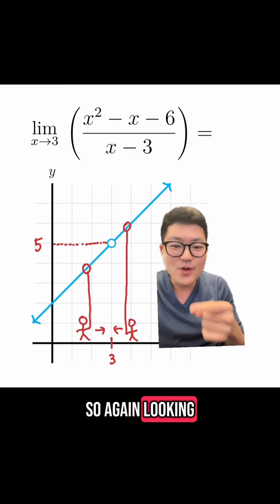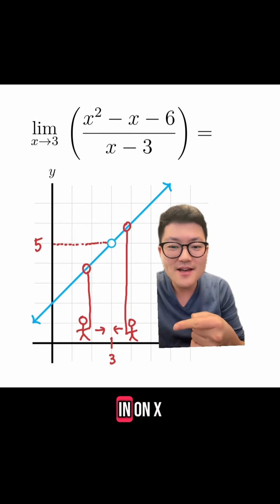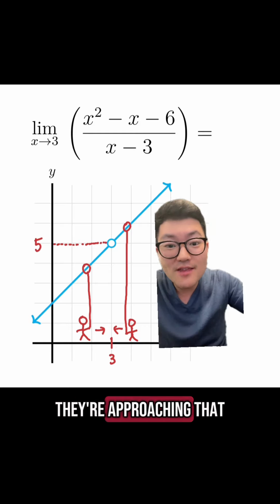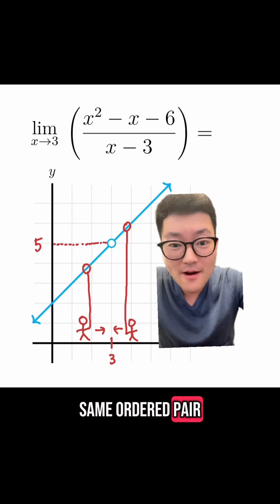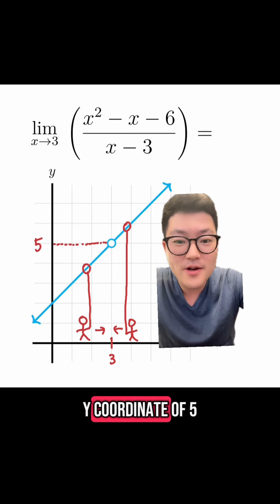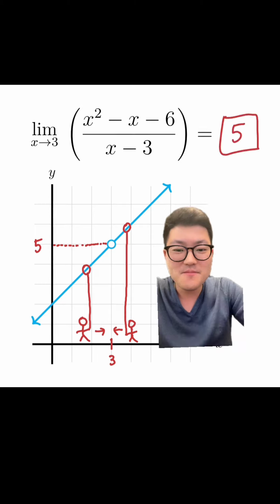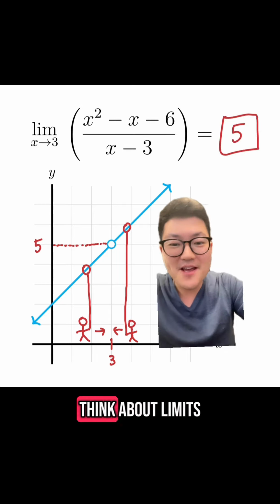So again, looking at these people that are closing in on x equals 3, where are the balloons approaching? They're approaching that same ordered pair, which has a y coordinate of 5. So this limit is equal to 5. And that's a cool way to think about limits.